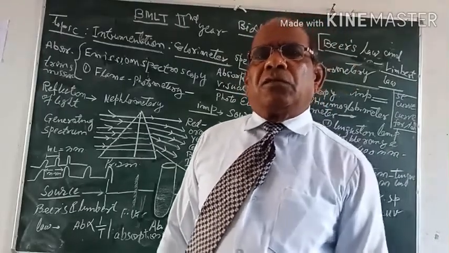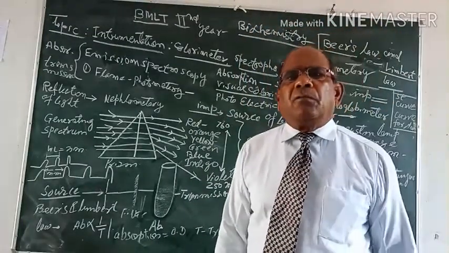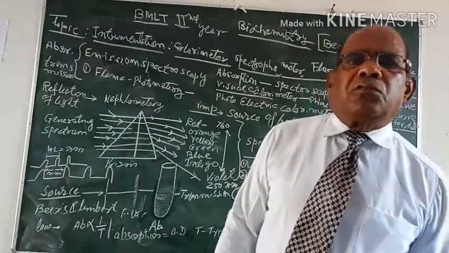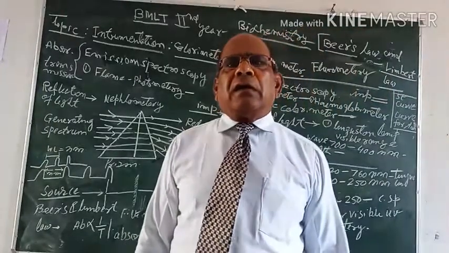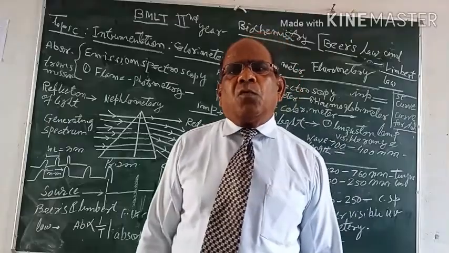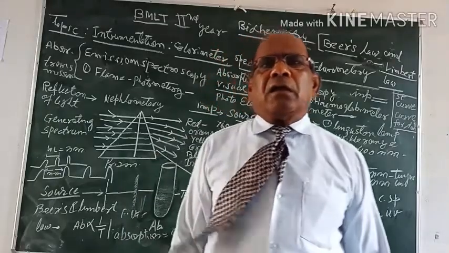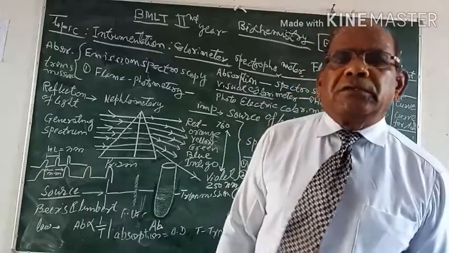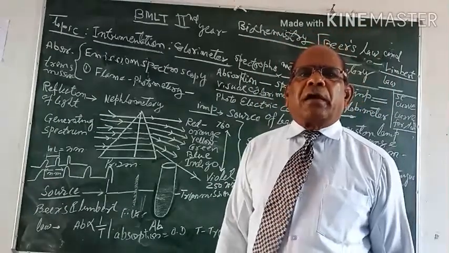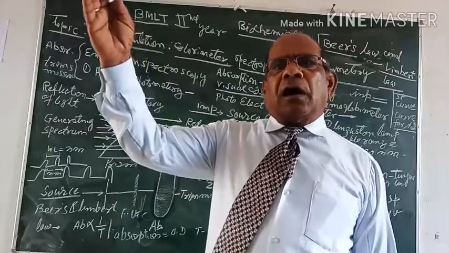We select the source of light. For the simple visible range, we use a tungsten lamp, and for a wider range of wavelength we require the mercury lamp, which gives the broadest spectra of light from the higher to the lower range.